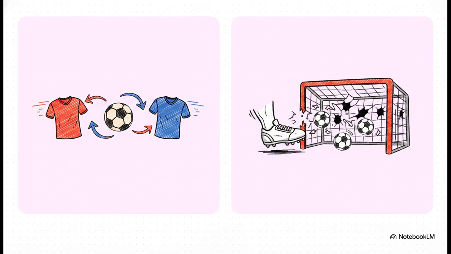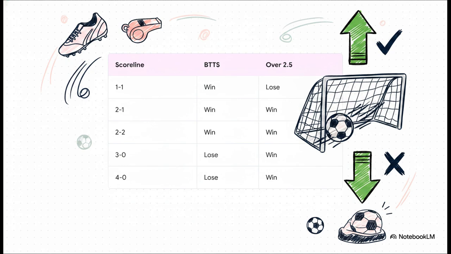So if you're looking at two leaky defenses and expecting a lot of back and forth, that's BTTS. A 1-1 draw is perfectly fine there, but for over 2.5, you just need 3 total goals, which could easily be one powerhouse team just absolutely dismantling a weaker squad. Just take a really close look at the 3-0 blowout scenario here. One team played brilliantly, netted 3 times, so an over 2.5 bet hits without a sweat. But because the losing team couldn't find the net, the BTTS bet completely falls flat. Treating these two specific markets as interchangeable, man, that is one of the most common and definitely the most expensive mistakes you can make.